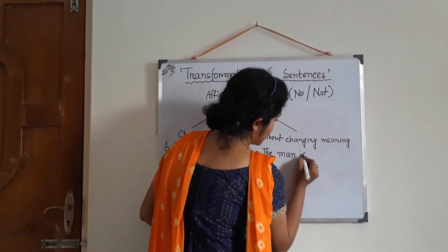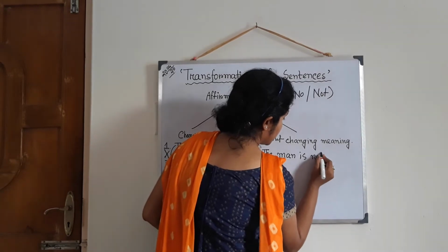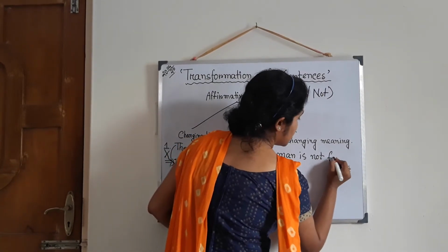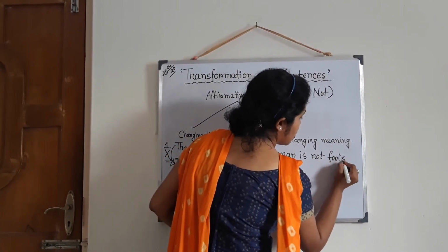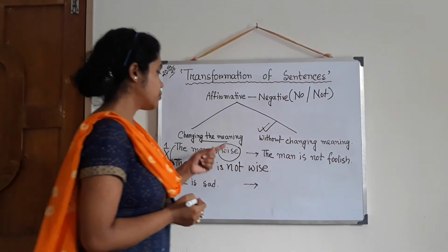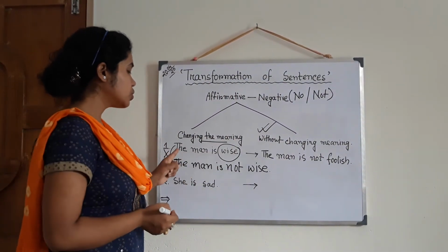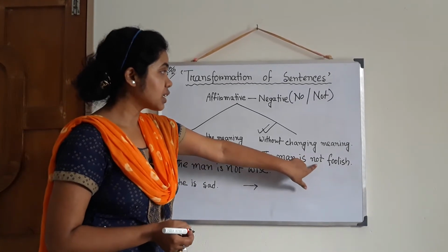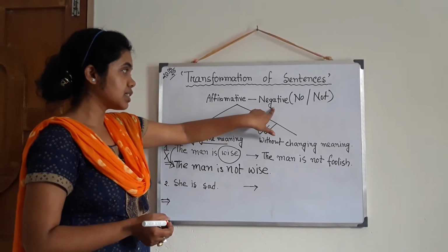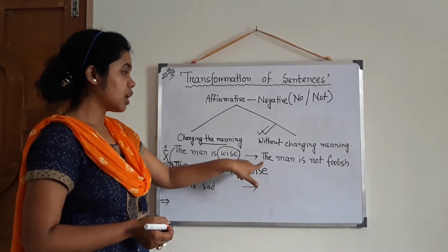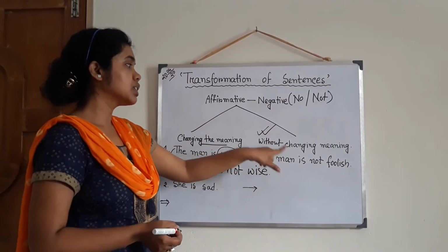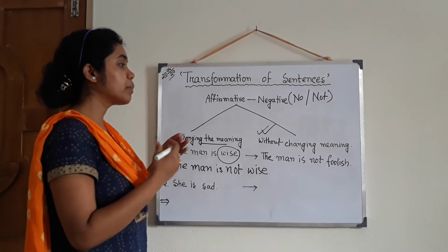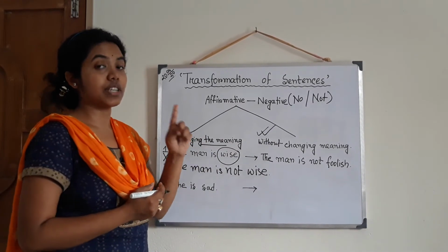So the example will be: the man is not foolish. Okay. The opposite of wise is foolish. So the sentence is coming, the man is not foolish. As not is there, definitely this is a negative sentence, and in the man is not foolish, no change of meaning is there. So this is called the transformation.